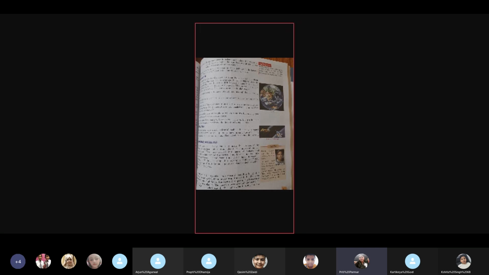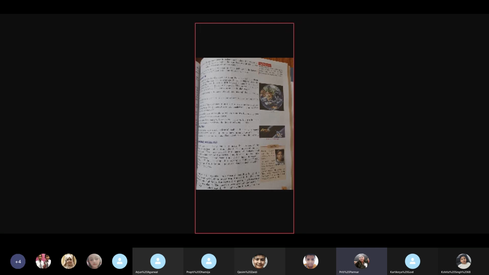We next come on to the new heading called satellites. Now, satellites are small celestial bodies. They move around the planets in the same way as planets move around the sun. So just as the planets move around the sun, in the same way, these satellites move around the planets. They are popularly known as moons.